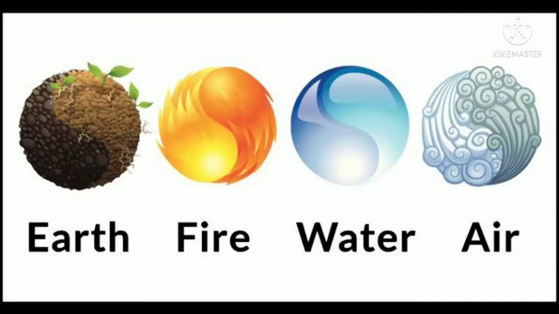Can you see the earth, fire, water, air? What are they? These are none other than the main elements of our earth. Earth means the land, and fire, water and air. These four elements are the main things of our earth. After that, if you look around, we can find water.